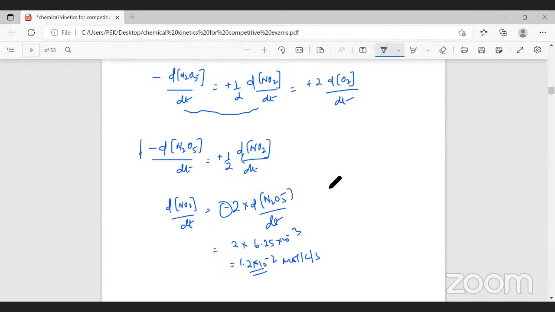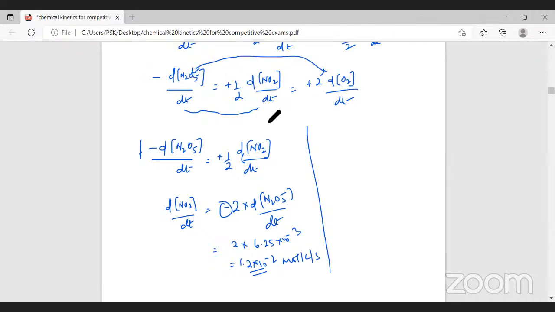Similarly, now we can equate these two equations because they've asked you to find the formation of oxygen also. If I equate these two equations, what do I get? Minus change in concentration of N2O5 with respect to time will be equal to 2 into change in concentration of oxygen with respect to time.